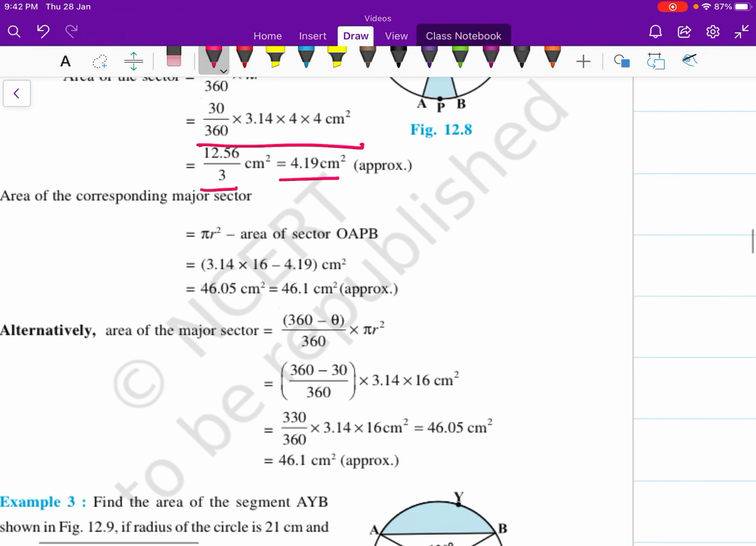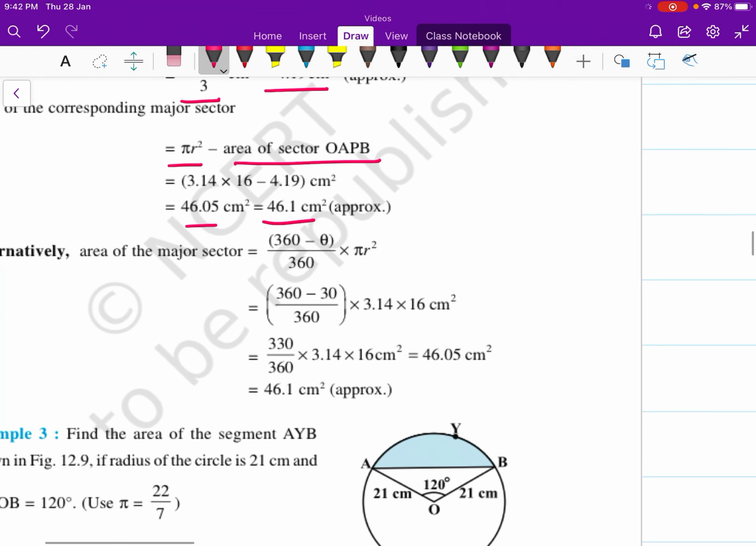Similarly, major sector means area of a circle minus area of the minor sector. So 3.14 into 16 minus 4.19, which is 46.05 approximately. So we get 46.1 centimeter square. Alternative method to find the sector is 360 minus theta upon 360 into pi r square. This is an altered formula. Just replacing the value of theta and r, we get 46.1 centimeter square.